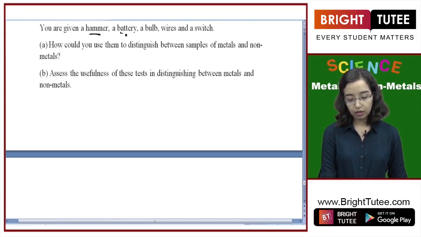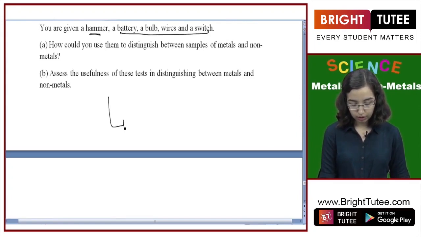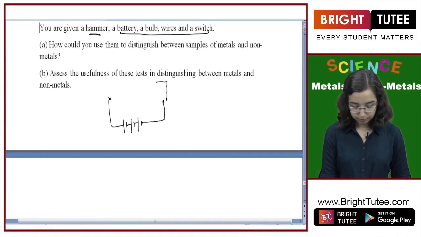The second thing we can do is create a setup. So we join a battery, we attach a switch, and then we attach a bulb. We leave a space here for attaching the sample.